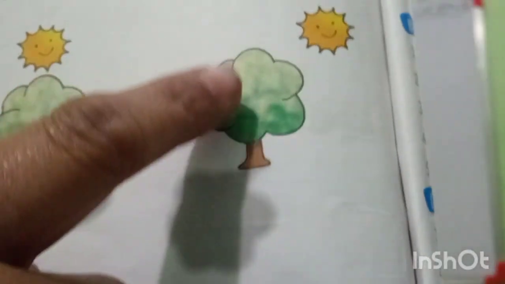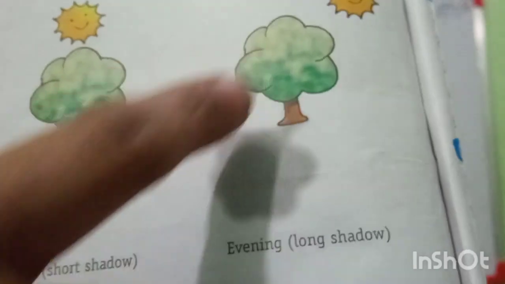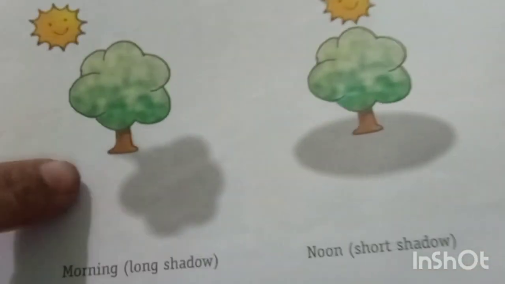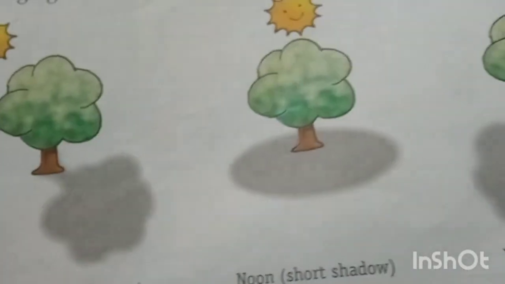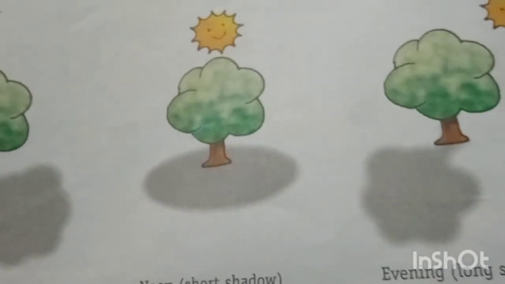Okay, and in the last picture, here is the sun, here is a tree, and its shadow is long again, but its direction is changed now. In this direction is here, and this is the evening time, and this here is the morning time direction.